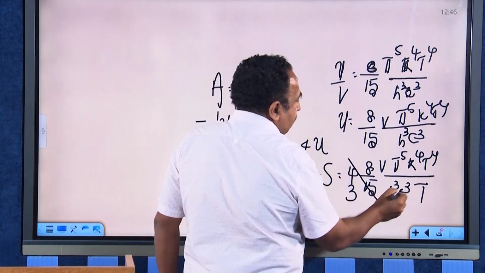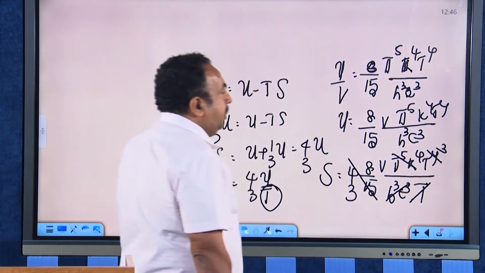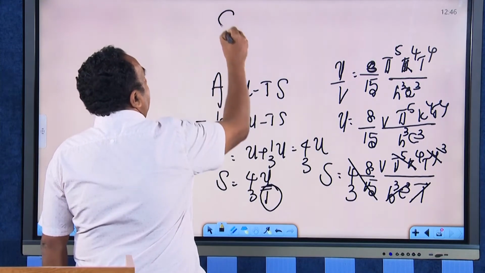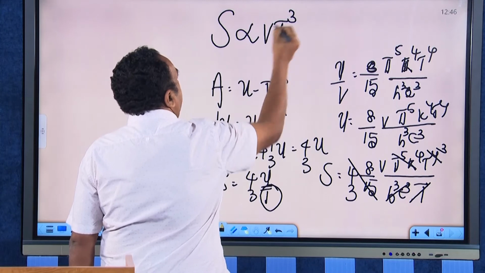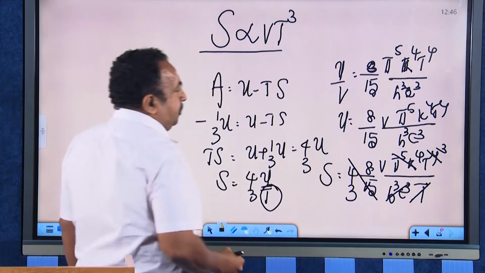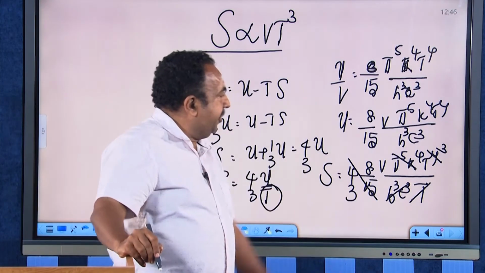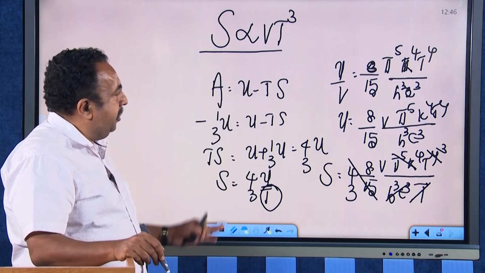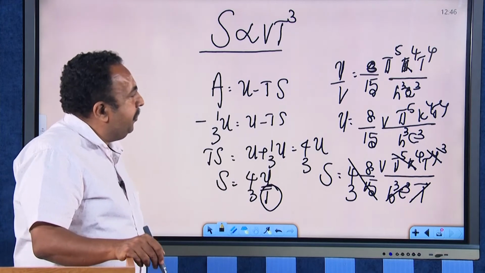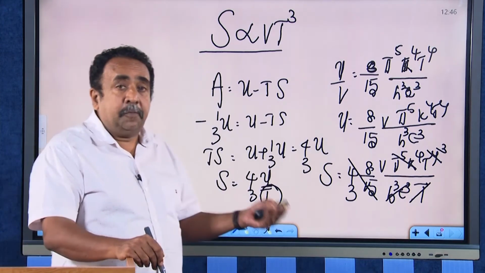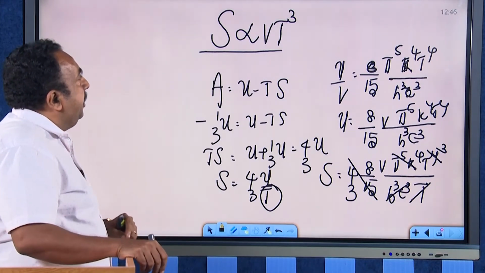Therefore, all these are constants. 1 T and this T raised to 4 becomes V T cube. Or what we can say is that entropy is proportional to V T cube. We will be able to get an expression like this, that is 32 divided by 45, V is there, you have pi raised to 5, k raised to 4, T cube divided by h cube c cube. That is the actual expression for entropy. But we can say that entropy is proportional to V T cube.